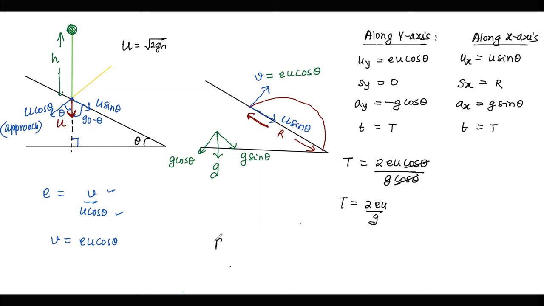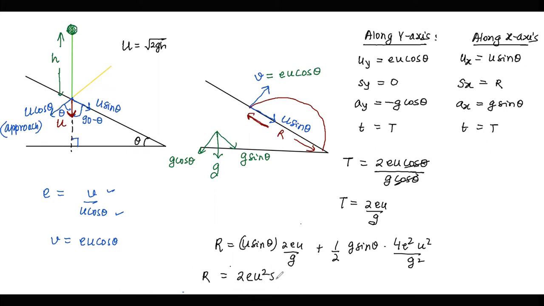So over here I can write that r is equal to u sin theta t plus half a t square, which is equal to 2eu by g times u sin theta, plus half g sin theta times t square, and t square is 4e square u square by g square. The range that we obtain is 2eu square sin theta by g plus 2e square u square sin theta by g.